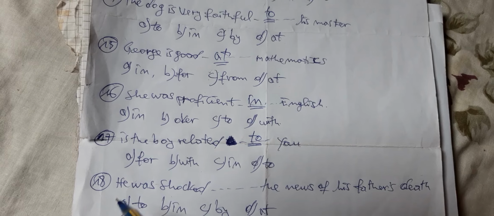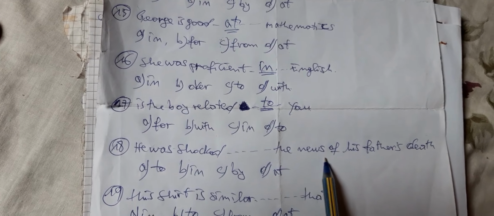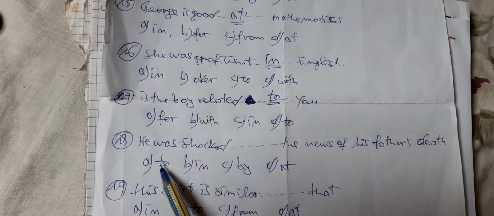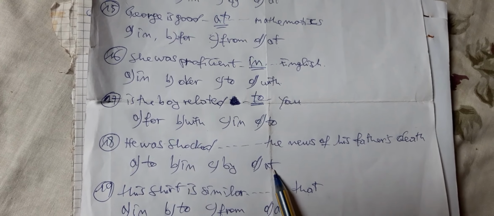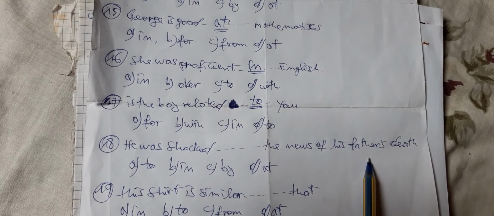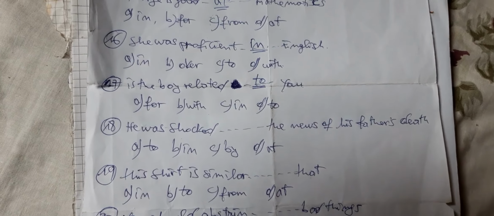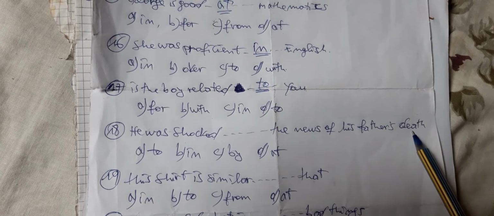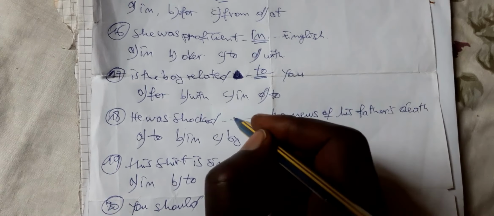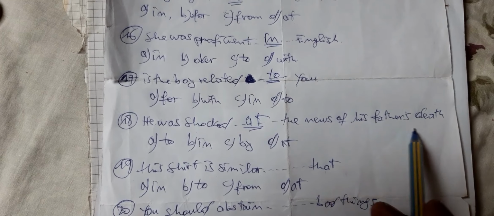Okay. Number 18. He was shocked -- the news of his father's death. We have to, in, by, and at. Here we are talking about a person and something which is death. So that's why we're going to use at. He was shocked at the news of his father's death.